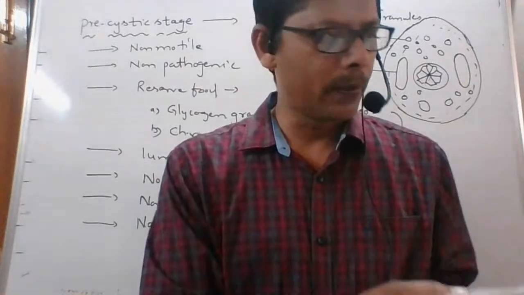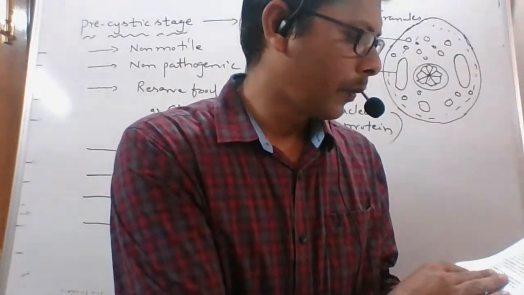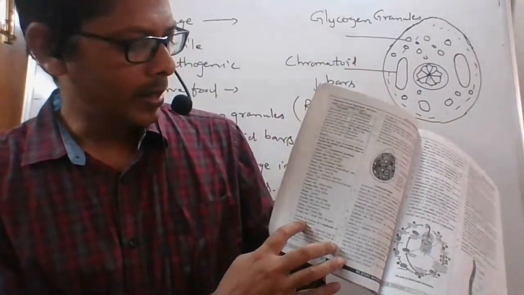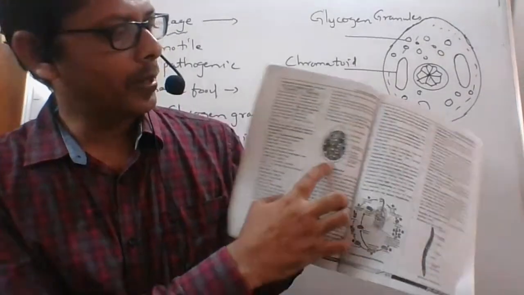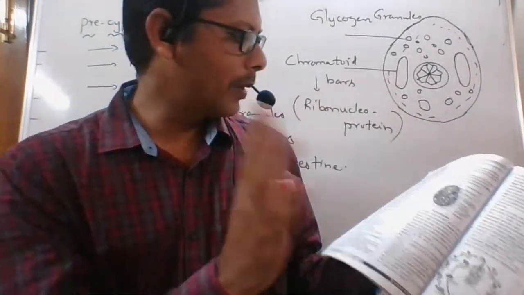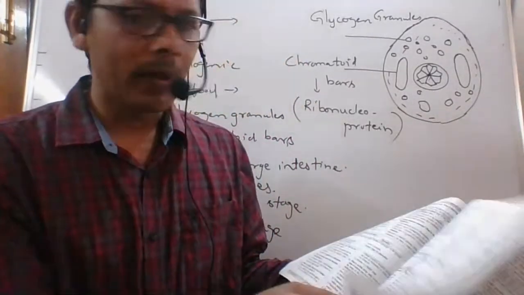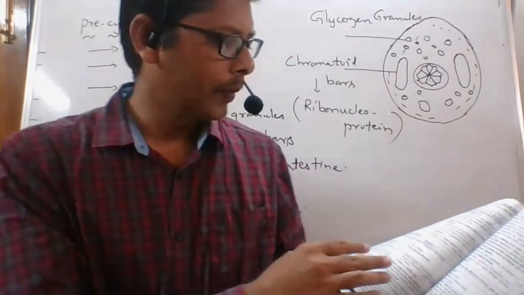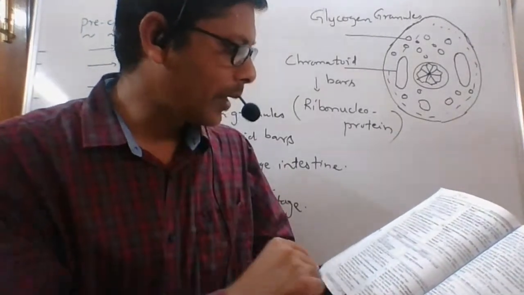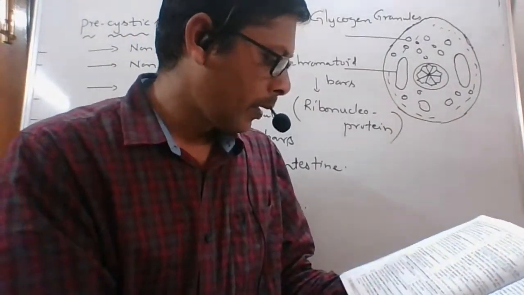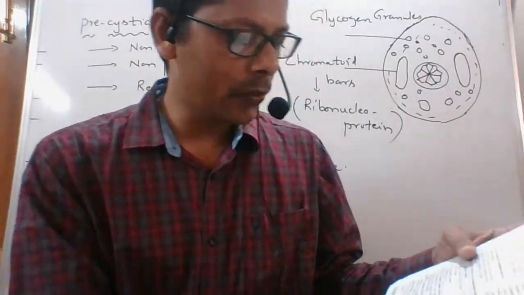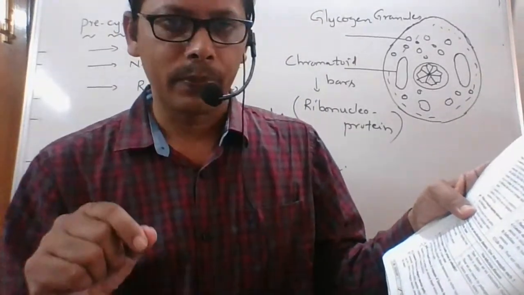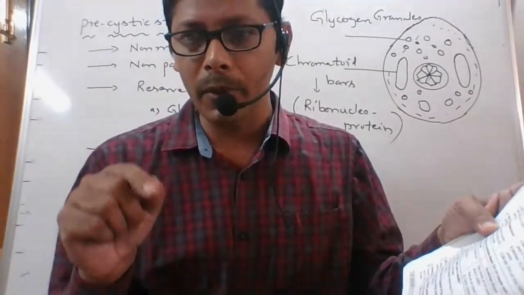Okay, I have sent you some questions from this IP material. We have here: describe the structure of trophozoite of Entamoeba histolytica. This is the 4 marks question from this lesson, and 2 marks questions I have sent you. Before my class I have sent you questions and answers from this lesson. What are the 2 diagnostic features, identifiable features, of trophozoite of Entamoeba histolytica?